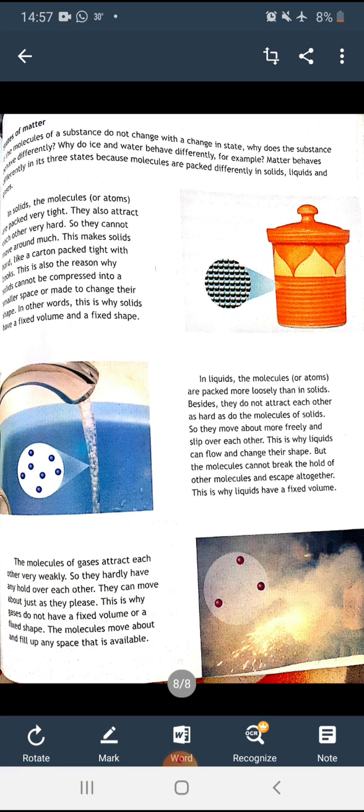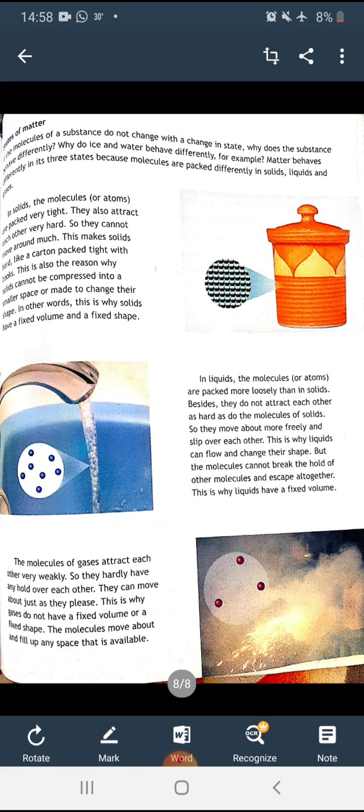This makes solid hard. In liquids, molecules are packed more loosely than in solids. Besides, they do not attract each other as hard as do the molecules of solids. So they move about freely and slip over each other. This is why liquids can flow or change their shape. But they cannot break the hold of other molecules and escape together. That is why liquids have a fixed volume.